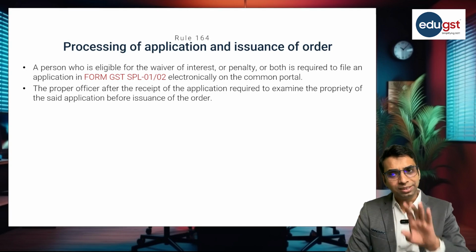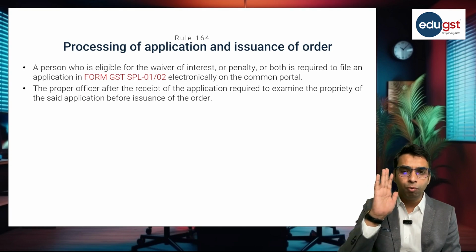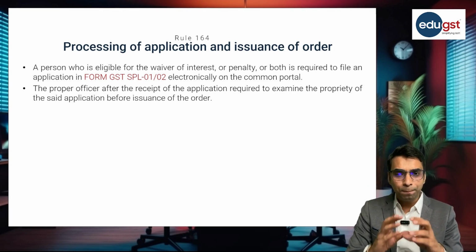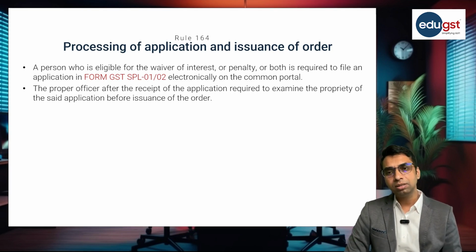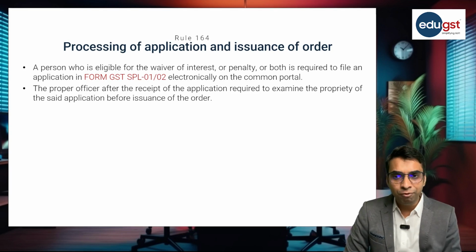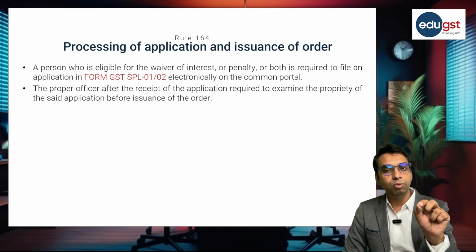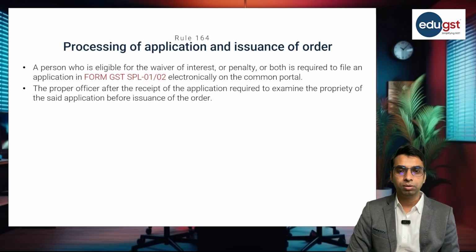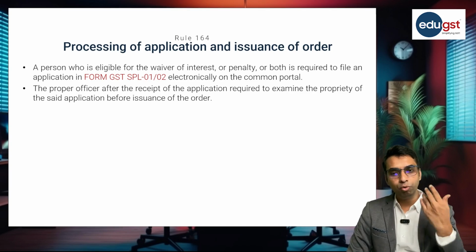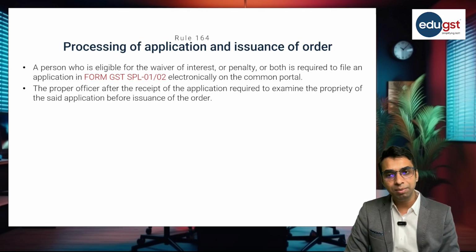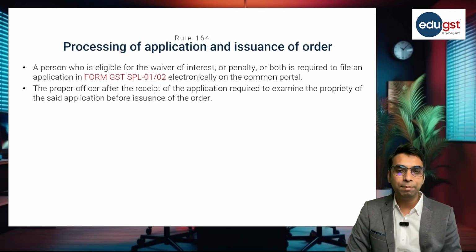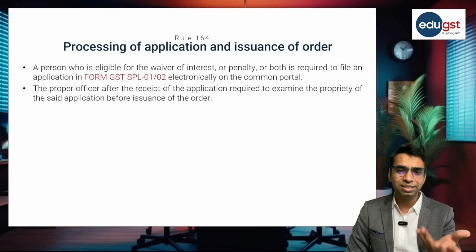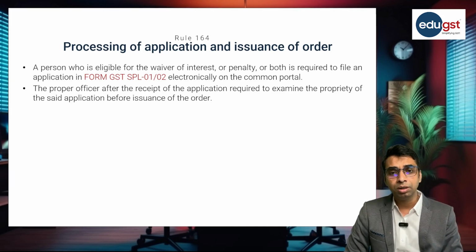Now the whole process is provided in Rule 164 of the CGST Rules, where the primary requirement is filing an application in form GST SPL 01 or 02 electronically on the common portal. So the applicant or person who wishes to apply for the amnesty scheme is required to upload the application on the common portal in form SPL 01 or 02, as the case may be, electronically.